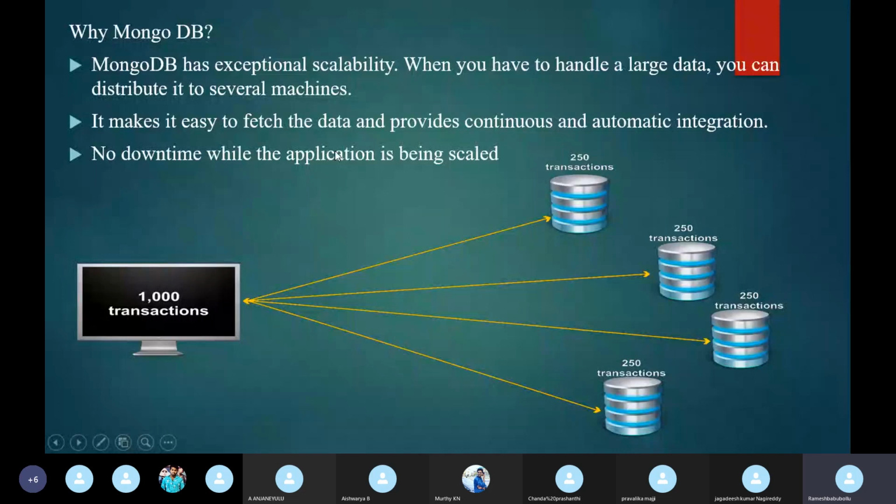No downtime is required. Okay, so this is the history. In 2007, the company was established, MongoDB, founded by Dwight Merriman. In 2008, it was named MongoDB. And in 2009, the company shifted to an open source development model with commercial and other support.